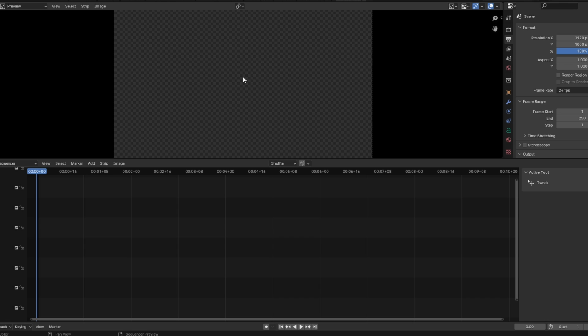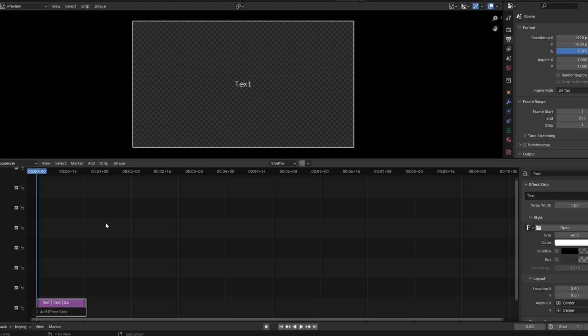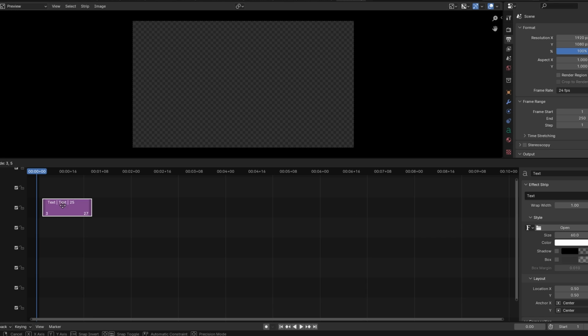Hey guys, in today's video I will show you how to quickly add text in Blender. Click on the Add menu, navigate to Text and select it. This will create a text strip in the Video Editor. Extend or shorten the text duration by holding and dragging the end of the text clip.